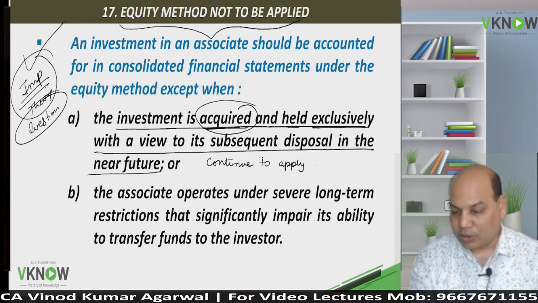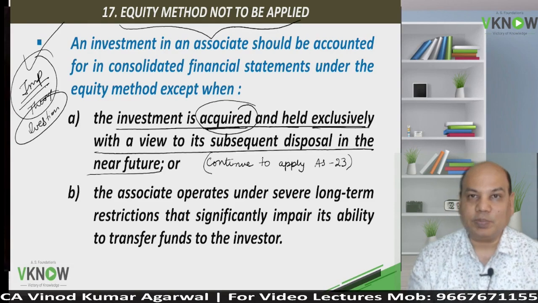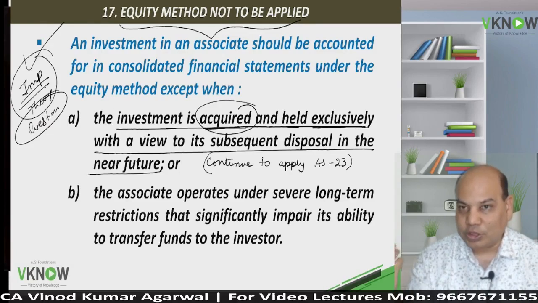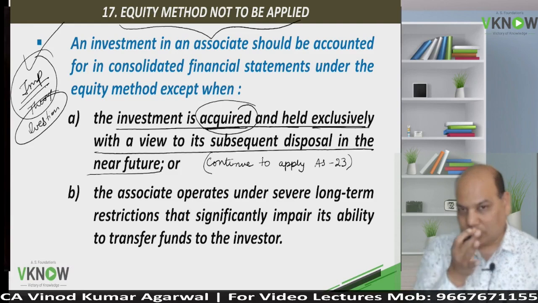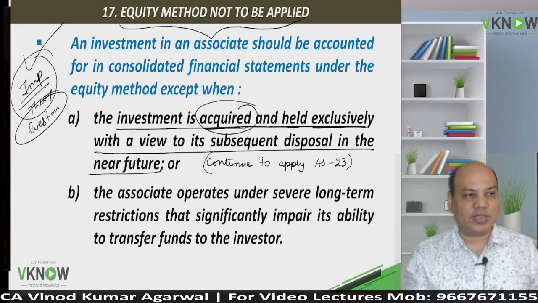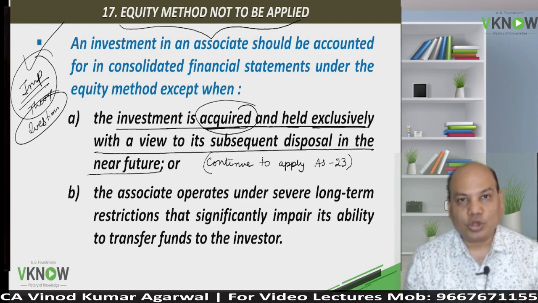If you don't apply AS23 because your objective is to dispose in the near future, you are not interested in participating in financial and operating policy. You are looking for an exit, that the moment I get an opportunity to sell it, I'll sell it. Then why apply AS23? AS23 is basically for when your objective is a long-term investment in an associate. When your objective is a short-term investment, there is no need to do such complex accounting.